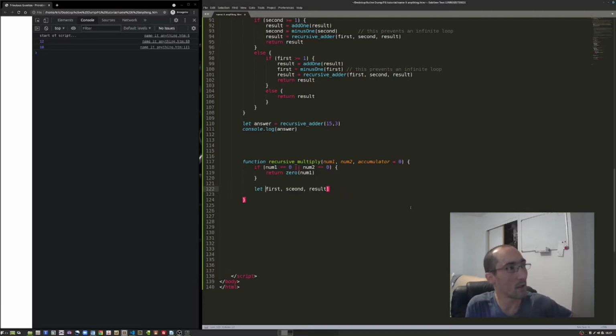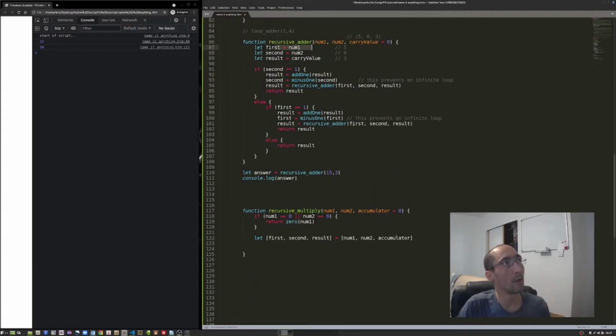And I'm going to do this just a little bit differently to show you that syntax, the way that you present code, is very flexible. And over the years, they've come up with new ways of shortening people's code and making things easier to see and read. This is one of those ways they've done it. So instead of taking 3 lines to write the same as I did before, first equals num1, second equals num2, result equals vary, and then let to create all of these scoped, meaning they are contained within these brackets by using the let keyword.